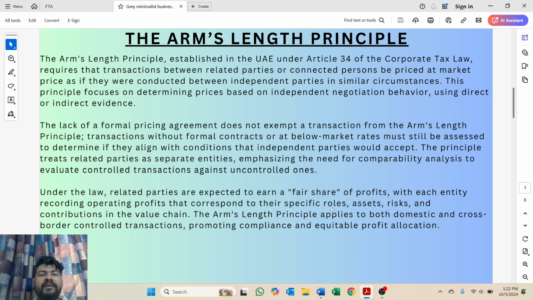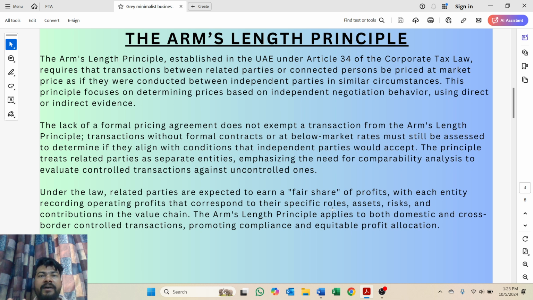Under the UAE corporate tax law, related parties are expected to earn a fair share of their profit, with each entity recording operational profit that corresponds with their specific role, assets, risks, and contribution at arm's length prices.